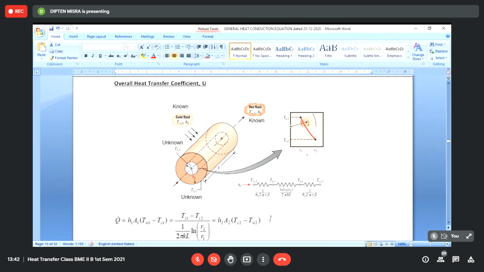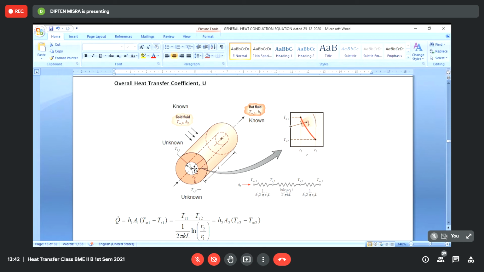Now, just as in the previous case, we are now going to a somewhat more generalized case. As we have said in the case of the plane wall, we cannot so easily measure the inside temperature and outside temperature, because normally what we measure is not the surface temperature, but the fluid free stream temperature.